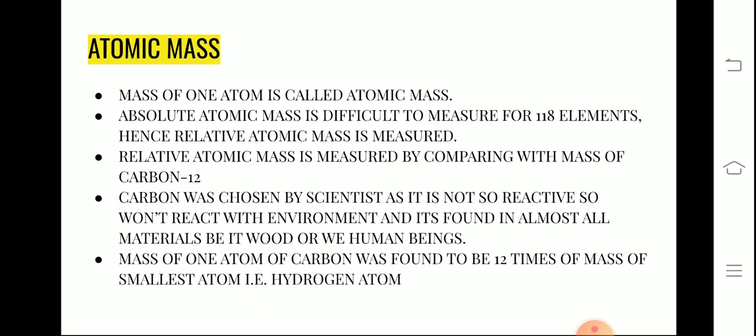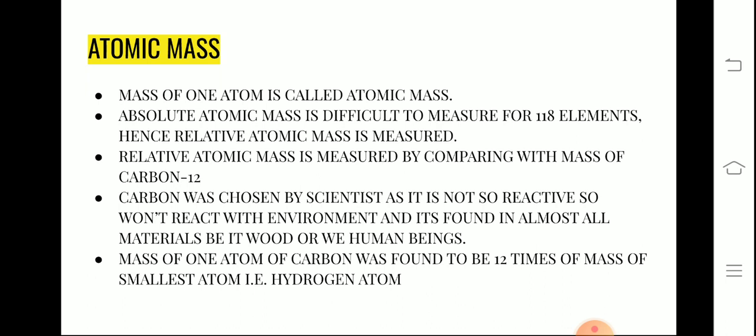Mass of one atom is atomic mass, and it was discussed also that there are at present 118 elements known to us. According to Dalton's atomic theory, atoms of different elements have different masses, so it becomes very difficult to calculate the atomic mass of each atom of these 118 elements.